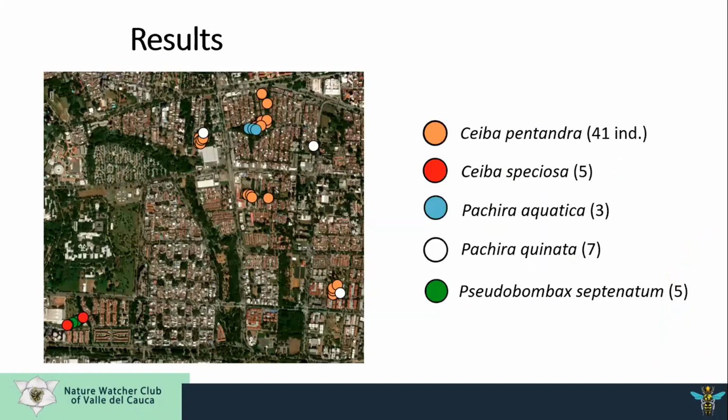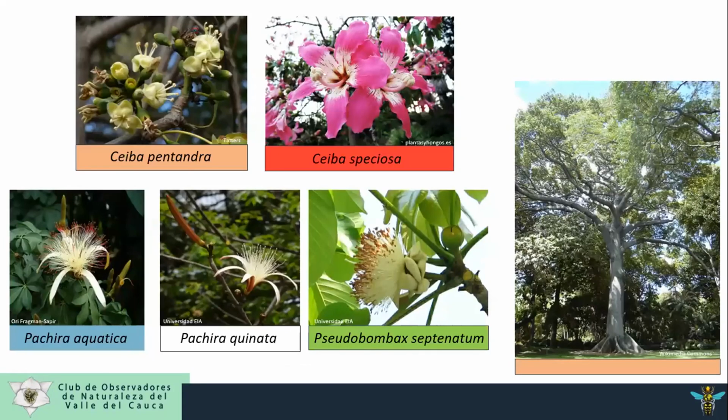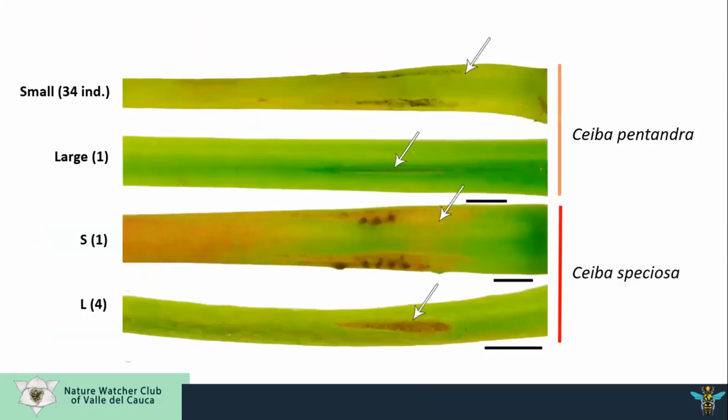We found 5 species of Bombacoideae trees, identified as Ceiba pentandra, Ceiba speciosa, Pachira aquatica, Pachira echinata, and Pseudobombax septenatum. C. pentandra was the most common species. The species are different in the morphology of their flowers. Among 34 plants with a maximum height of 1.5 meters belonging to C. pentandra, the extrafloral nectaries appear in the form of an elongate furrow. In this part, it's possible to see it.